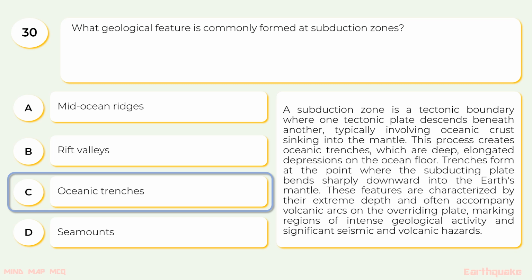Trenches form at the point where the subducting plate bends sharply downward into the Earth's mantle. These features are characterized by their extreme depth and often accompany volcanic arcs on the overriding plate, marking regions of intense geological activity and significant seismic and volcanic hazards.